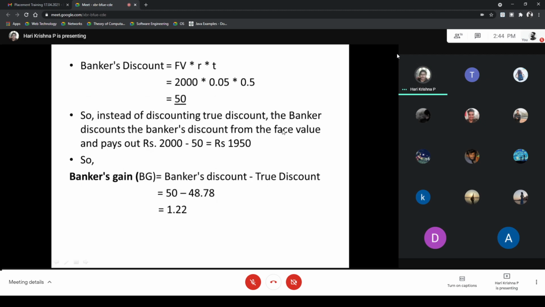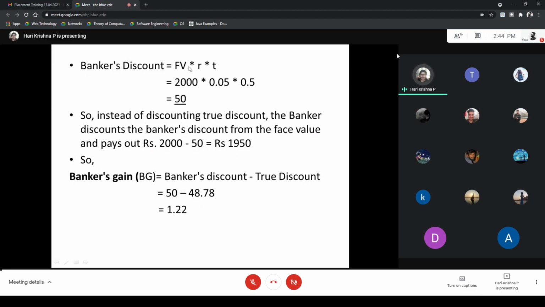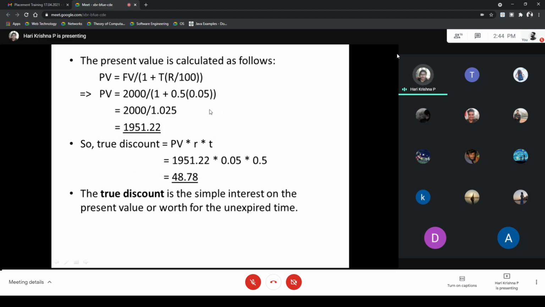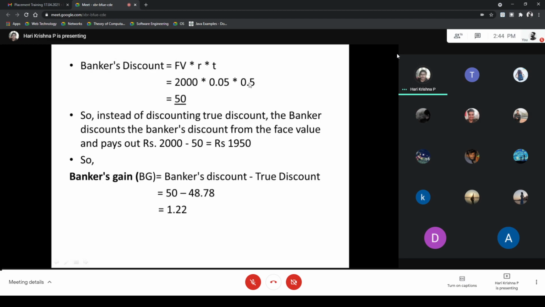As we can see in the banker's discount formula, instead of the present value used in the true discount, we use the face value, and the rate is the same as before. In the true discount, we use the time the user took to retrieve. If the user took 12 months to retrieve, the time would be 12. But merchant B took the bill 6 months before the legally due date, so the remaining time is also 6 months. By calculating this, we get the banker's discount of 50.